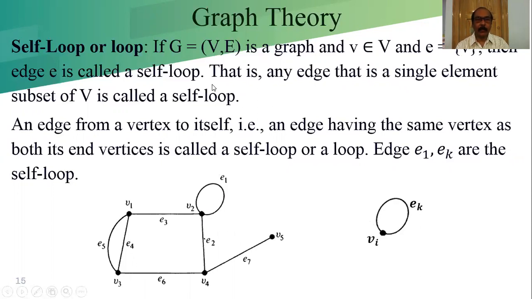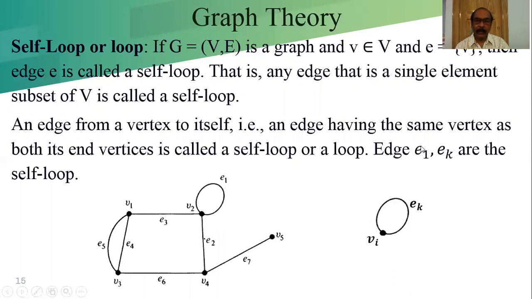We can say it another way, that any edge that is a single element and subset of V is called a self loop. An edge from a vertex to itself, that is an edge having the same vertex as both its end vertices, is called a self loop. That means if one edge has both end vertices the same, in this case E1 edge, both end vertices are the same, that's why it is known as the loop or the self loop.